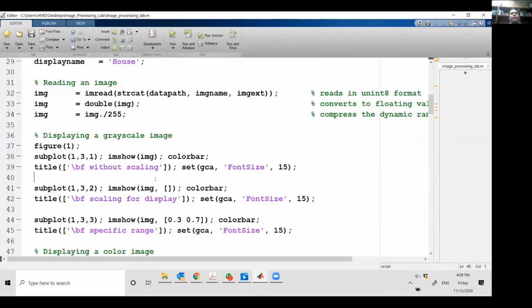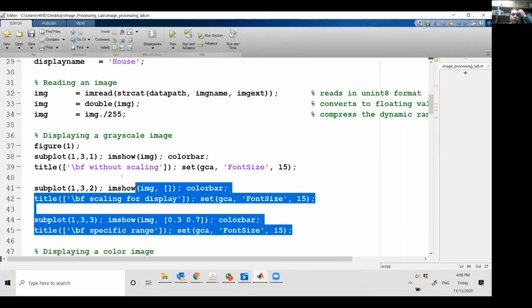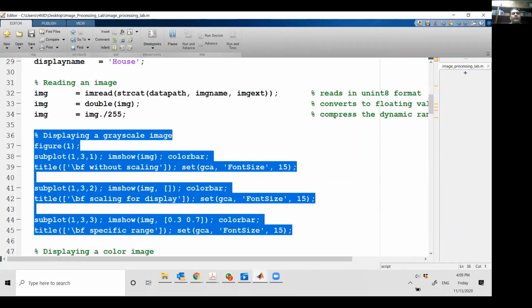Now, I don't know that every image has a different dynamic range. Instead of normalizing every image or computing the min and max for every one, if I want the image to be displayed with its own intrinsic scale, I will use imshow image comma this empty matrix here, because this means it has to adjust the scale automatically, and I'll show you with the color bar. Otherwise, if you want to show the image only from 0.3 to 0.7, you are going to provide a lower bound and an upper bound here. If I run this, this is what we are going to see.